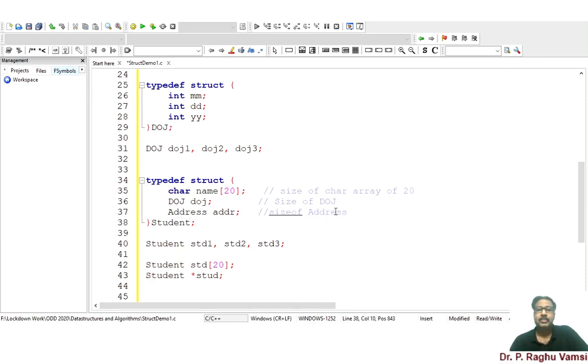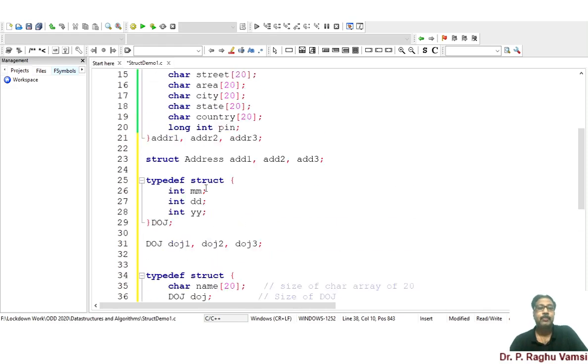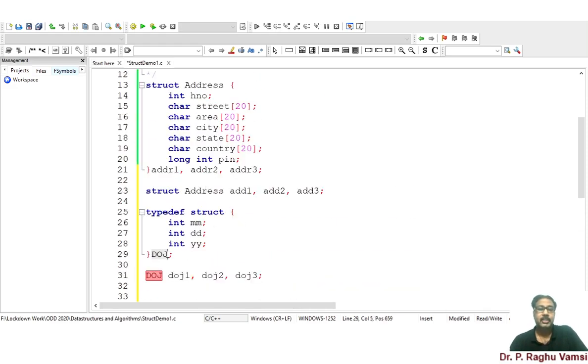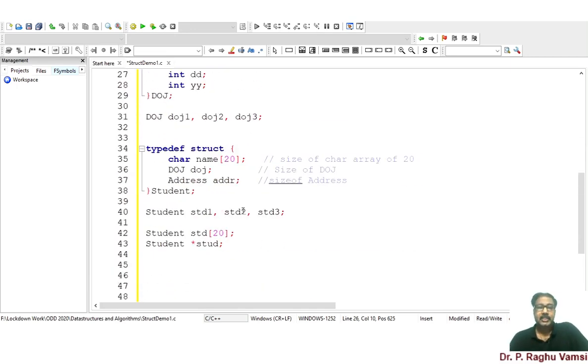The size of these three together will give you the size of the structure student. In the same way, DOJ size is size of int plus size of int plus size of int. So that much size needs to be allocated. That means 20 records times that size will give you the dynamic memory for this particular student star stud.